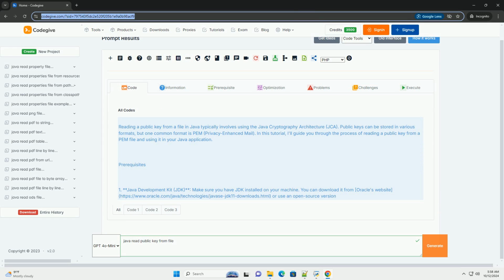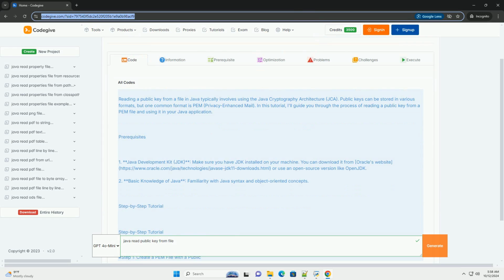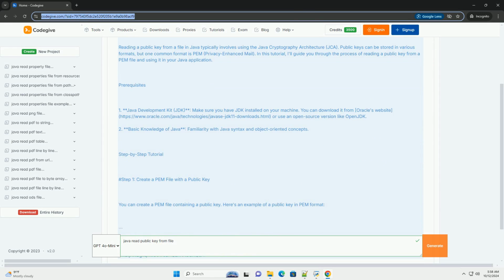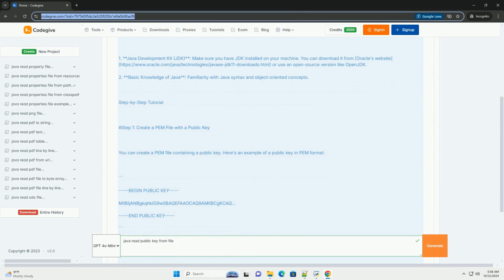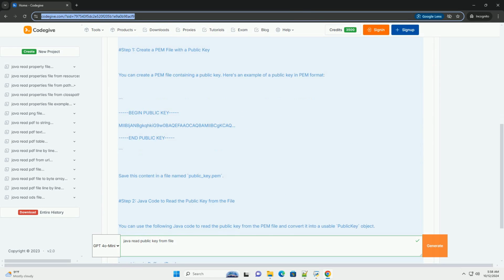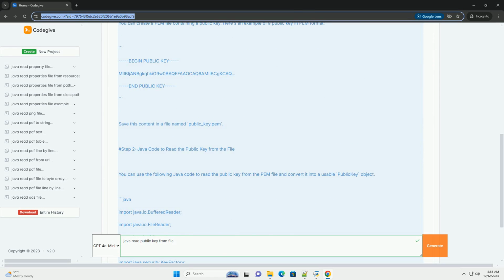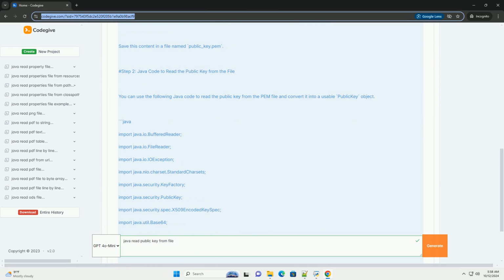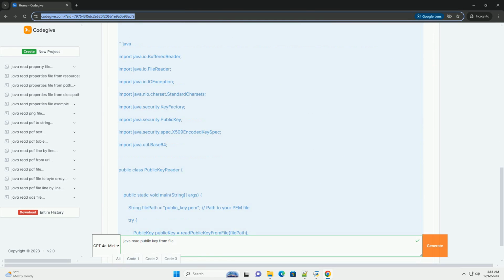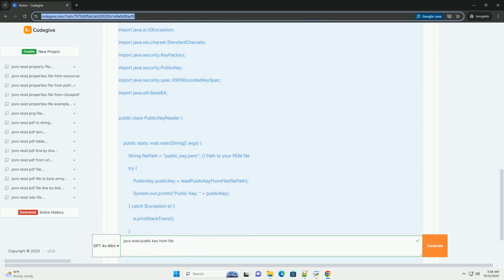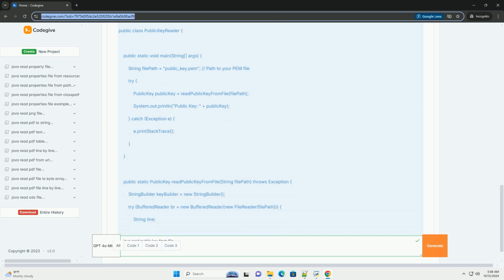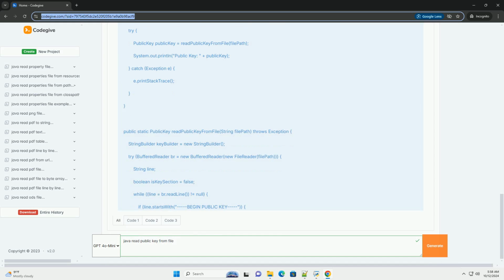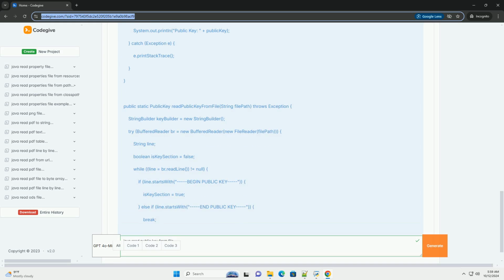Reading a public key from a file in Java typically involves using the Java Cryptography Architecture, JCA. Public keys can be stored in various formats, but one common format is PEM, Privacy Enhanced Mail. In this tutorial, I'll guide you through the process of reading a public key from a PEM file and using it in your Java application.